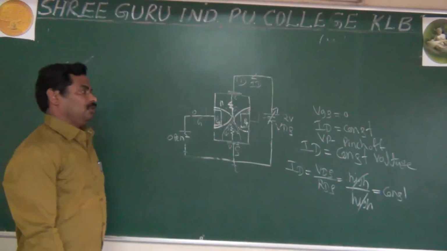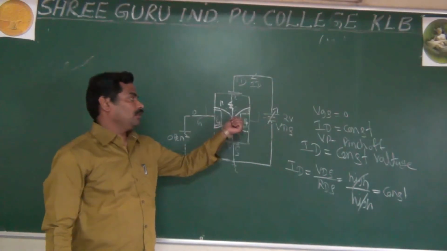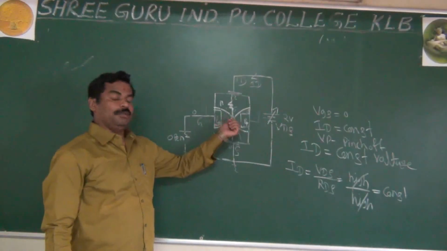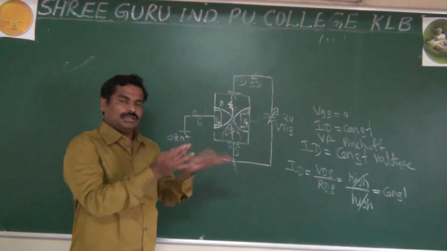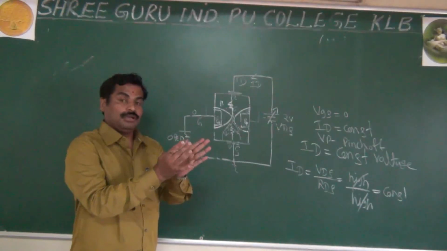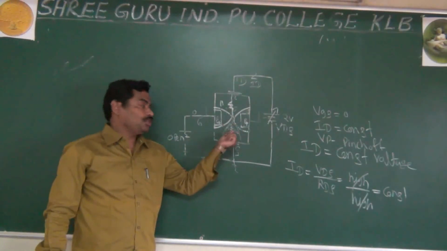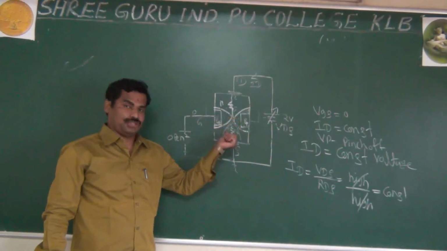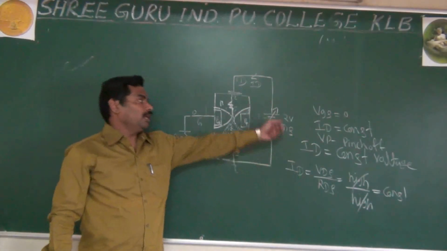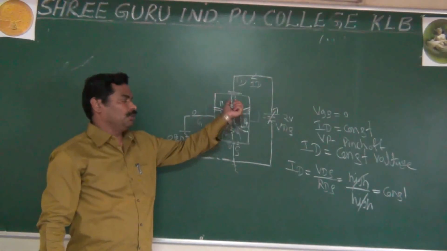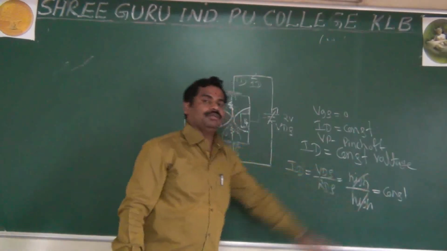Actually, pinch off voltage is nothing but a particular voltage VDS at which both the depletion layers come nearer. They do not touch each other. If they touch each other, you would not have any current. That's why they come nearer, but they are not touching each other. Because of that, the current is not zero. The current is constant. Why is it constant? Because according to Ohm's law, as VDS increases, RDS, the resistance of the channel, also increases, and if both are increasing, they cancel. They make the current constant.